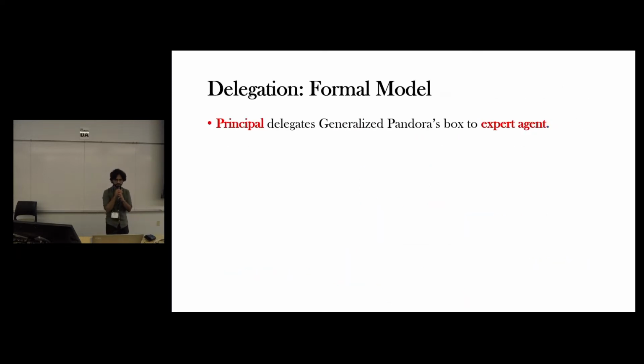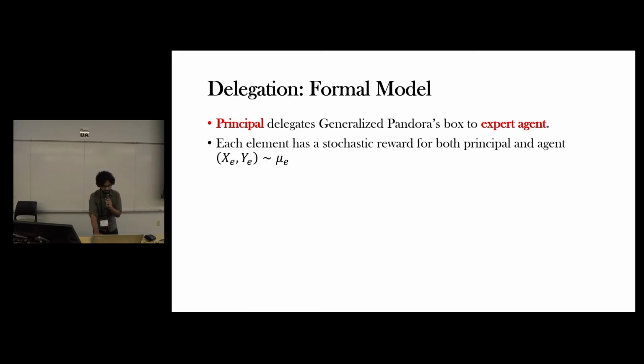So in the delegation setting, the principal does not have enough expertise to solve this Pandora's box problem, and they delegate this problem to the agent to collect the data, to run the probing. Now each element has a stochastic reward for both the principal and the agent that comes from a known distribution. Note that this value for principal and agent for a fixed element can be arbitrarily correlated, but they are independent across the elements.